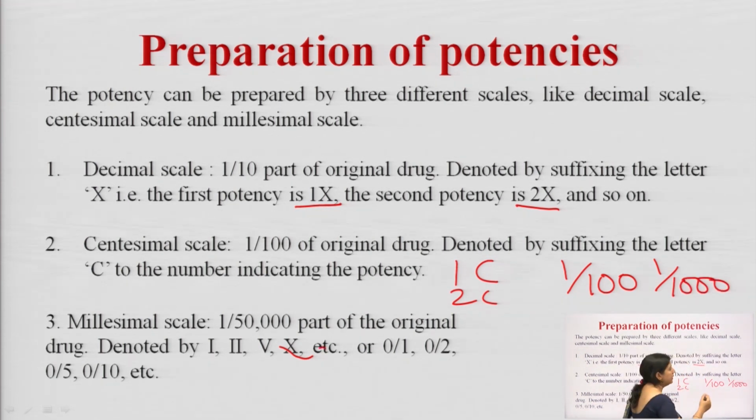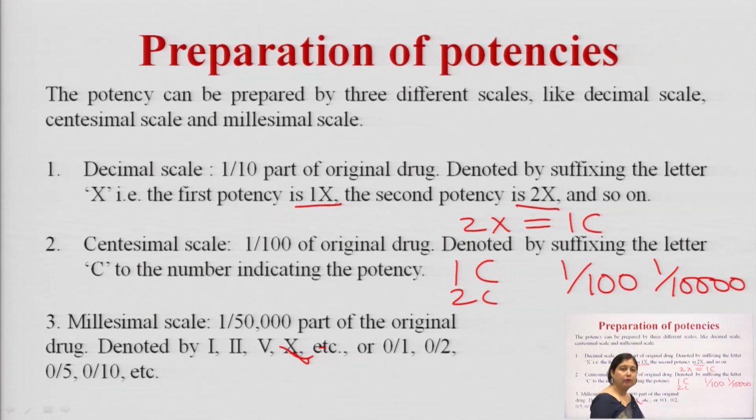This will be 1 by 10,000 times, 1 by 100 multiplied by 1 by 100 and so on. So, I can say if I correlate, 2x can be equated to 1c. This is how the prescription, the person who is writing the prescription, can either write it in the decimal scale or in the centesimal scale.